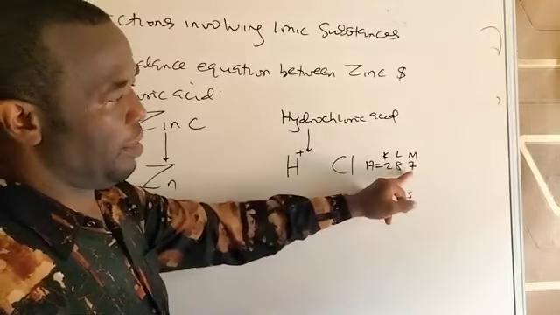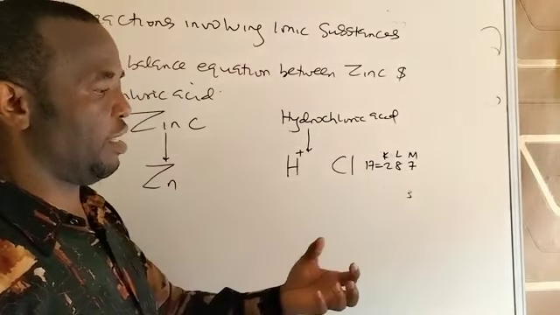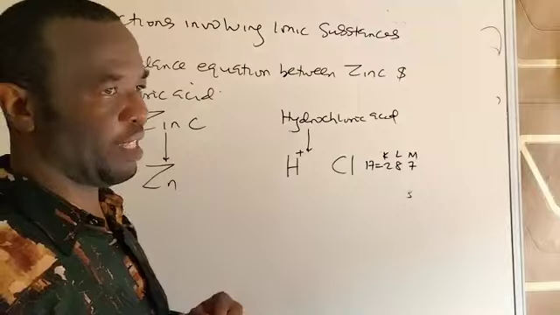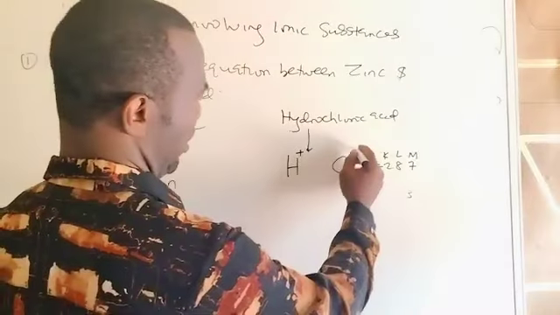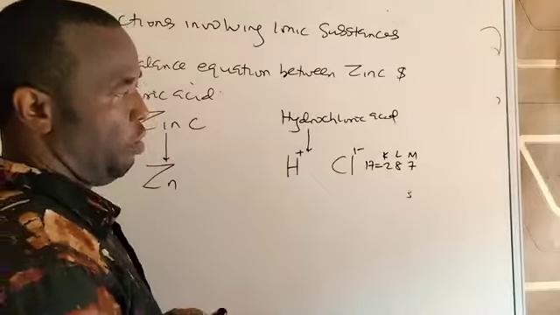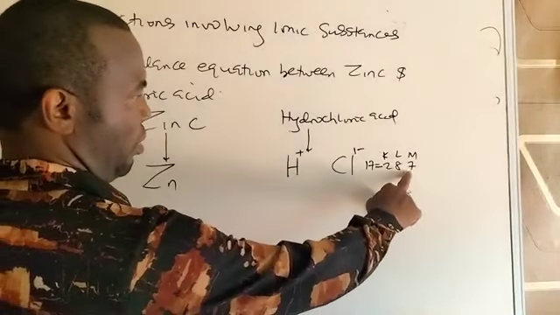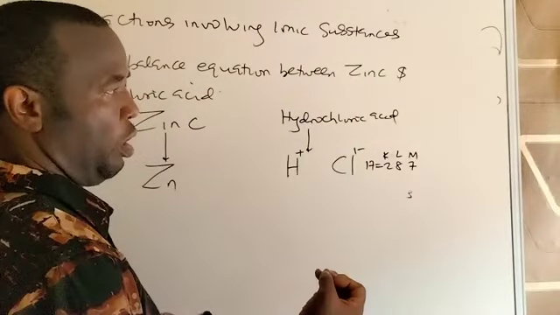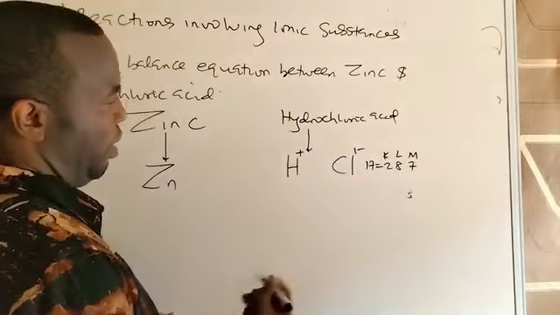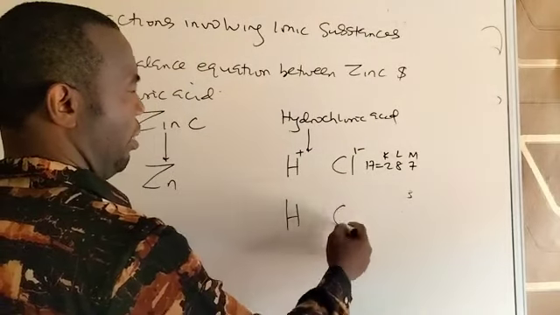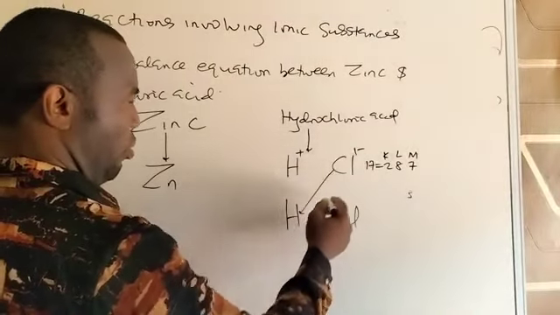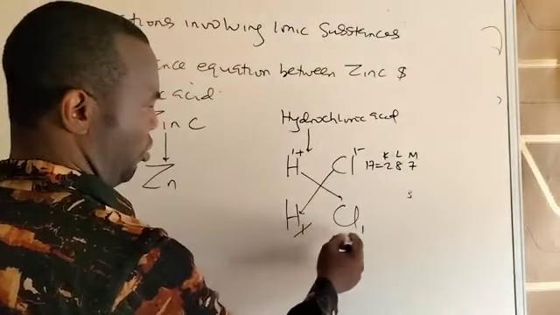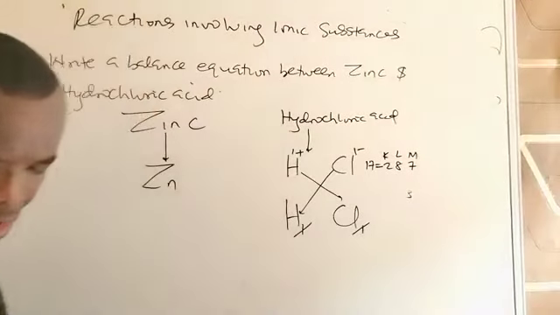So chlorine having 7 makes it a non-metal, and non-metals are electron acceptors. This element will accept 1 electron to make up 8 and complete the outermost shell, and that's the valency 1, or you can say -1, being a non-metal. The valency of a non-metal is what it's going to accept to make it complete. So if it has 7, it needs 1. If it's 6, it needs 2. If it's 5, it needs 3. Now, to get the right formula, the elements will exchange their valency. The 1 here goes to hydrogen, the 1 here goes to chlorine. Equal valencies cancel out, so this is the right formula. This should be done on your rough.